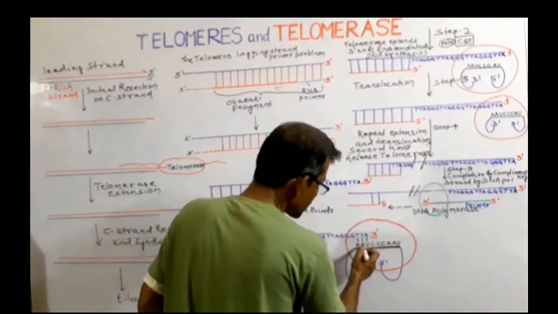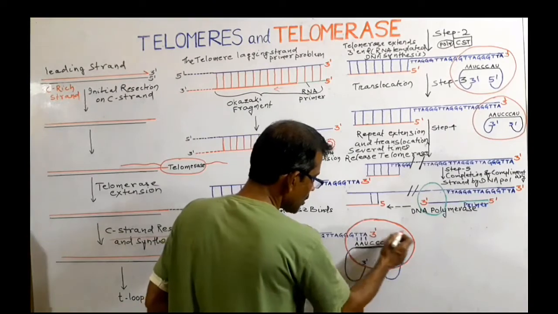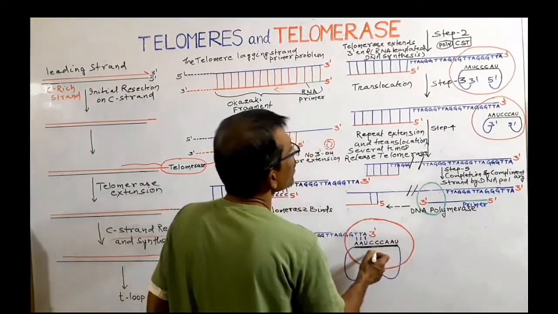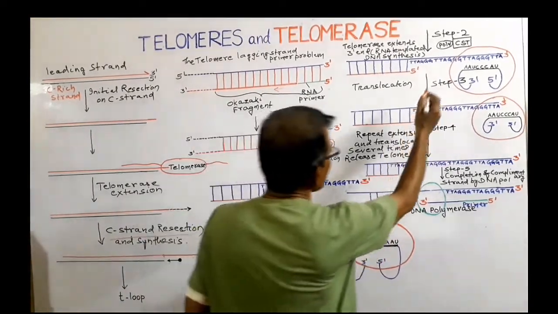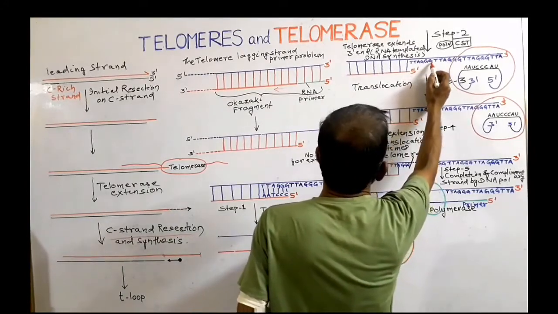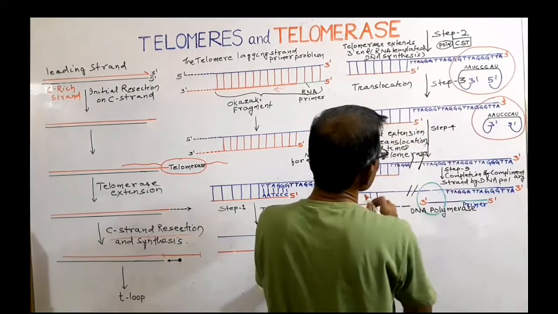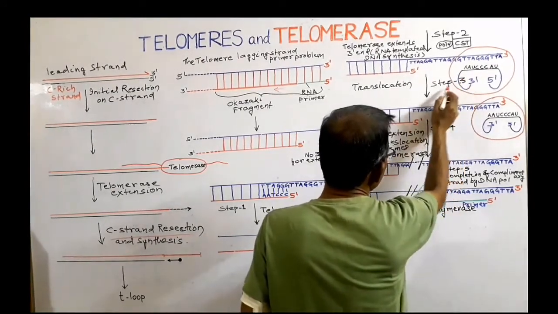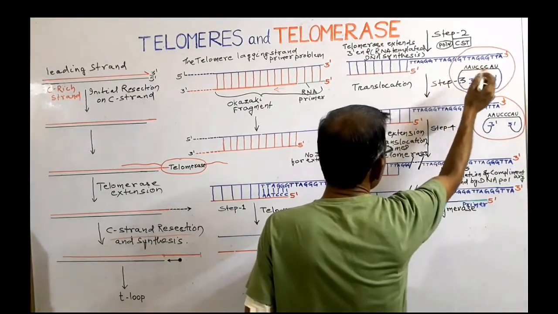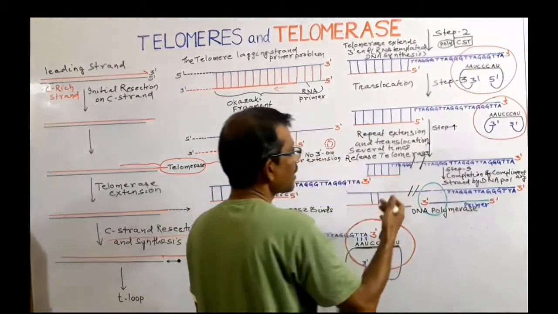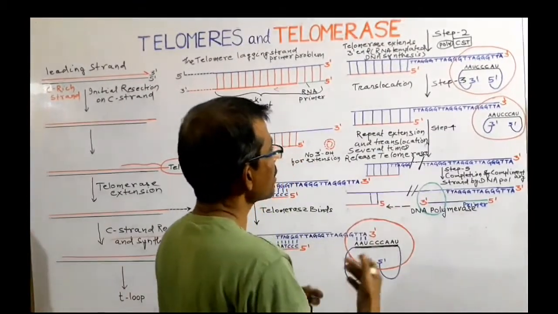So after this base pairing, with the help of this enzyme telomerase, there is an extension of the 3' end. After this extension, the enzyme telomerase can move further and add another telomeric sequence repeat.